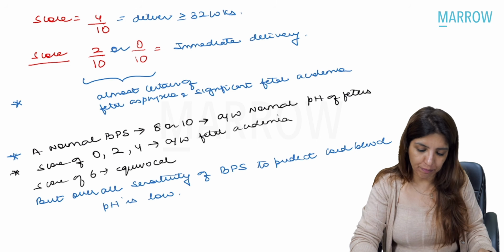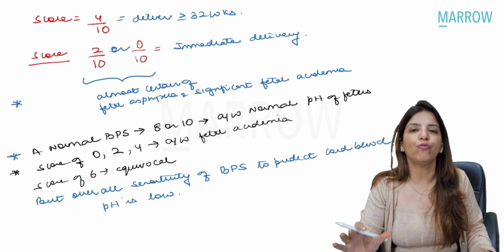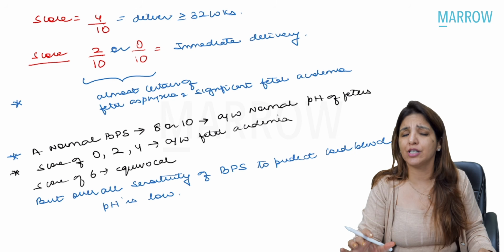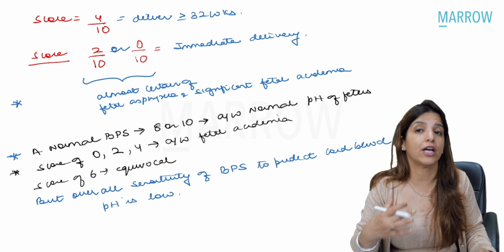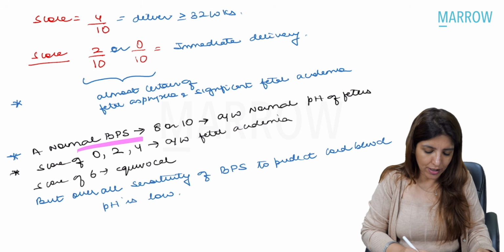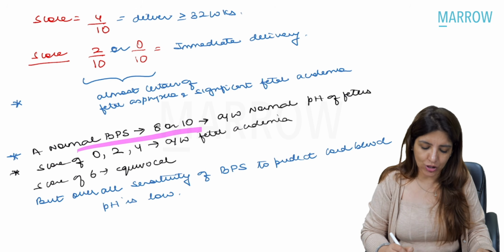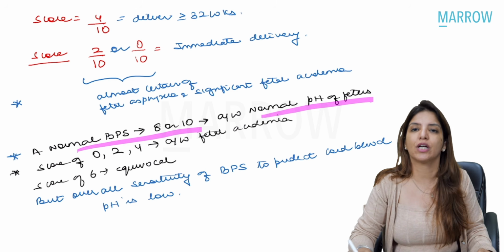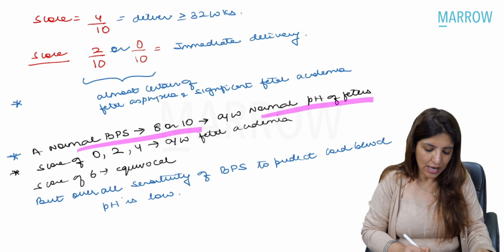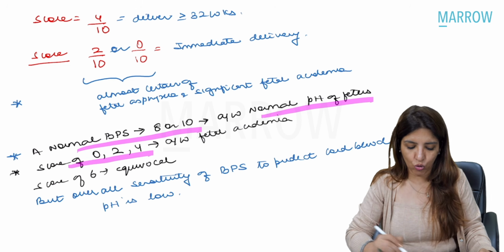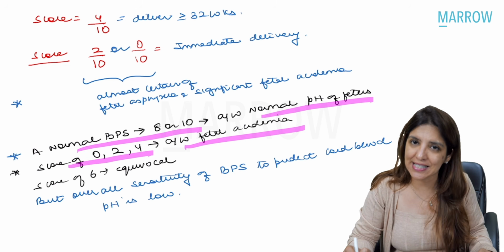Then please remember that biophysical score to some extent gives you an idea of the pH of the fetus. If you are getting a normal biophysical score of 8 or 10, that means it is associated with the normal pH of the fetus. If score is 0, 2 or 4, that is associated with fetal acidemia.